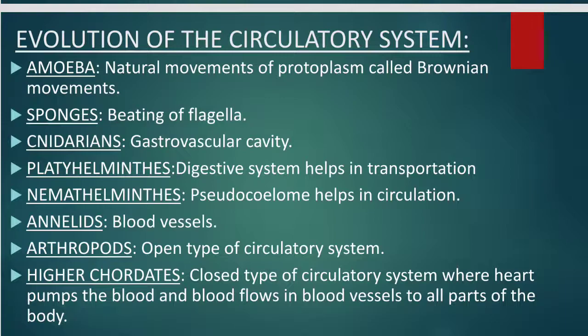Now we will see the evolution of the circulatory system, that is, how the four-chambered heart came into existence. For that we have to start with amoeba, which is a unicellular organism. The natural movements of protoplasm, called Brownian movement, cause the transportation of materials in the amoeba. In sponges, flagella are present, which are thread-like locomotory organs. The beating of flagella causes the transportation, that is circulation.